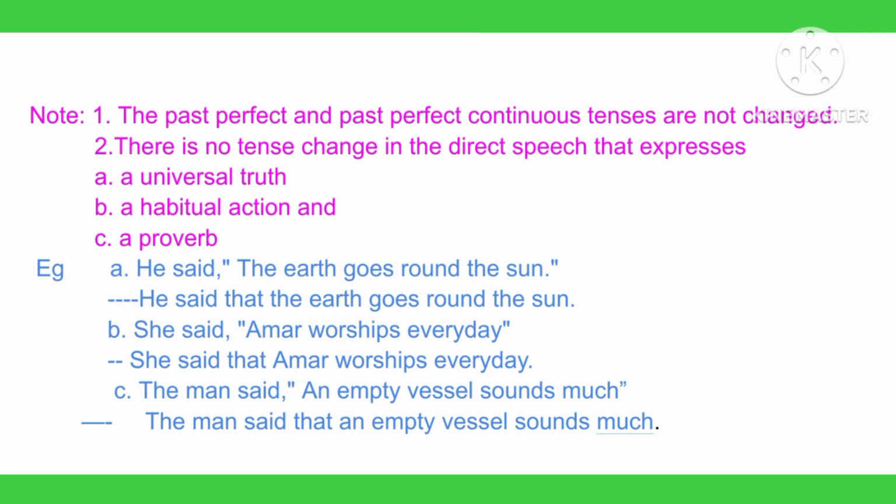B, she said, "Amar worships every day." Let's change it now. She said that Amar worships every day. Here, the direct speech expresses a habitual action, so the tense in the reported speech remains unchanged.